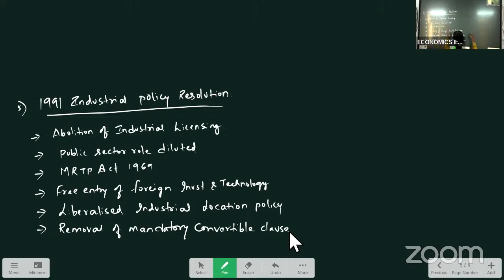So for this answer, you have to explain these features. Along with this, you should explain positive and negative impact. So this completes your LAQ 1991 policy.